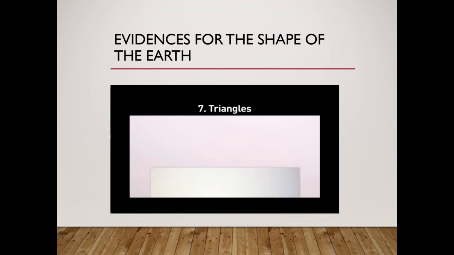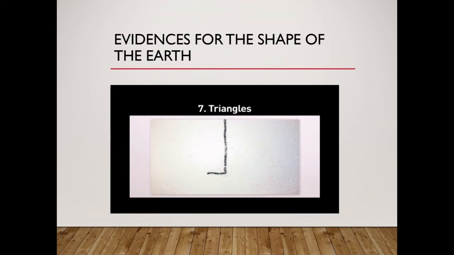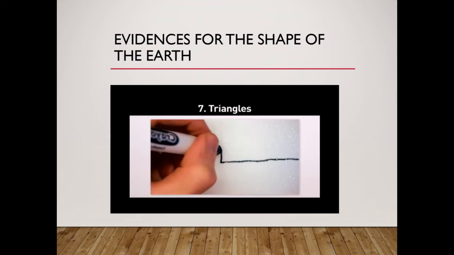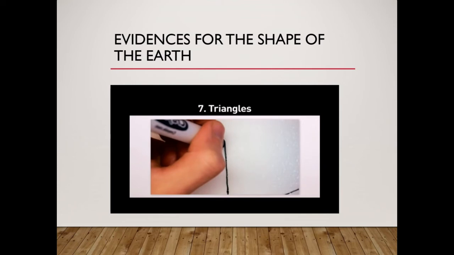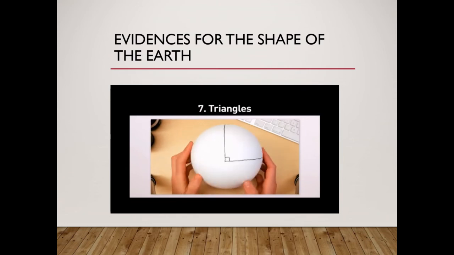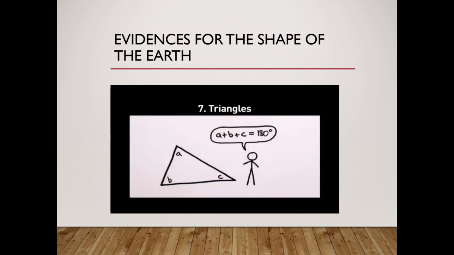Evidence 5, triangles. If you travel 10,000 kilometers straight on the earth's surface, turn right at 90 degrees, travel for 10,000 kilometers, turn again at 90 degrees and travel for 10,000 kilometers, you will reach the same place on the earth from where you started. Thus, you will have a triangle of 3 right angles. Any mathematics student will tell you that this cannot be true.